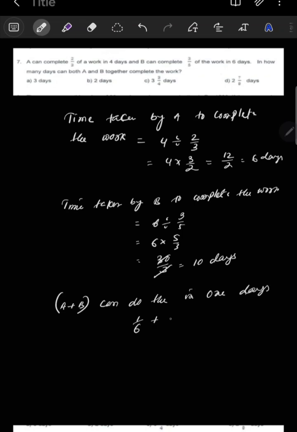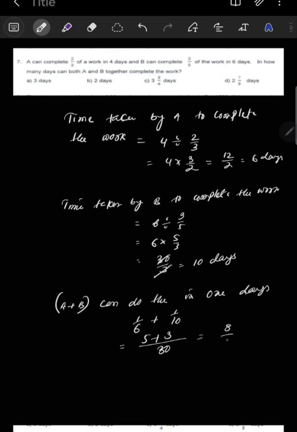A will do in 6 days, plus what? 1 by 10. Then if you take the LCM, how much is it? The LCM will be 30. Okay, so 30 is the LCM. Then 30 by 6, how much will it be? It will be 5. 5 into 1, 5. Okay, then 30 by 10, 3. 3 into 1 will be 3. So it is equal to how much?